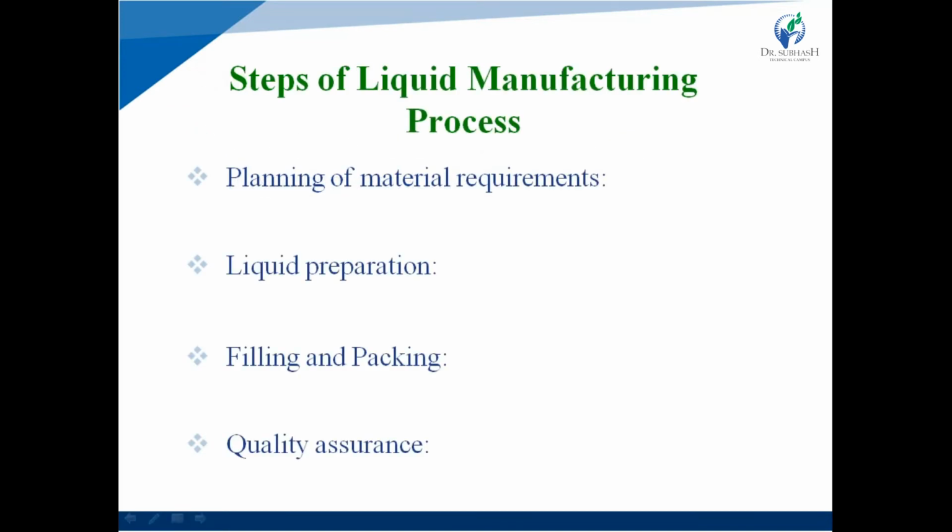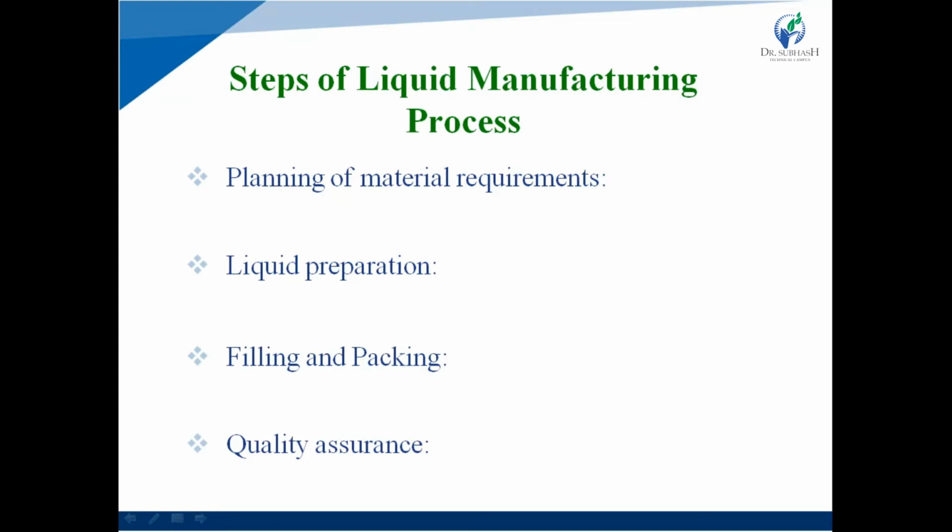Steps of the liquid manufacturing process. For the liquid manufacturing process, the first step is planning of material requirements. In the first step, we decide which type of material is required, like API, active pharmaceutical ingredients, or which type of raw material is required for a manufacturing process. First of all, in the first stage, planning is required. Second one is liquid preparation.